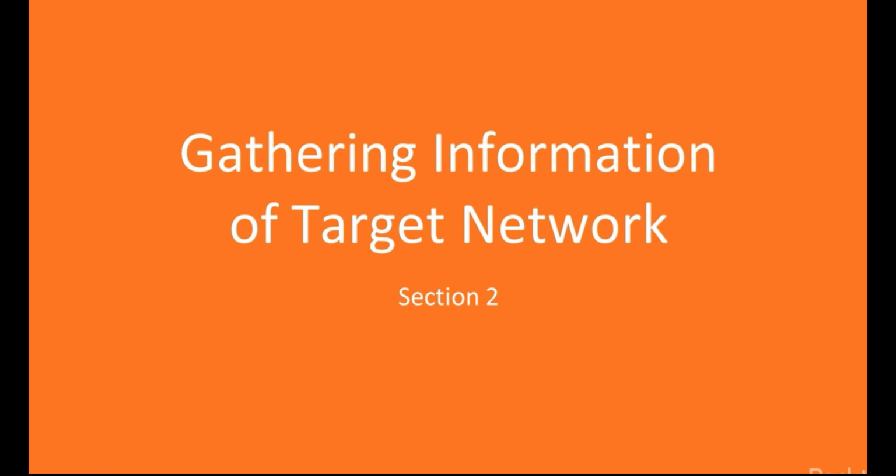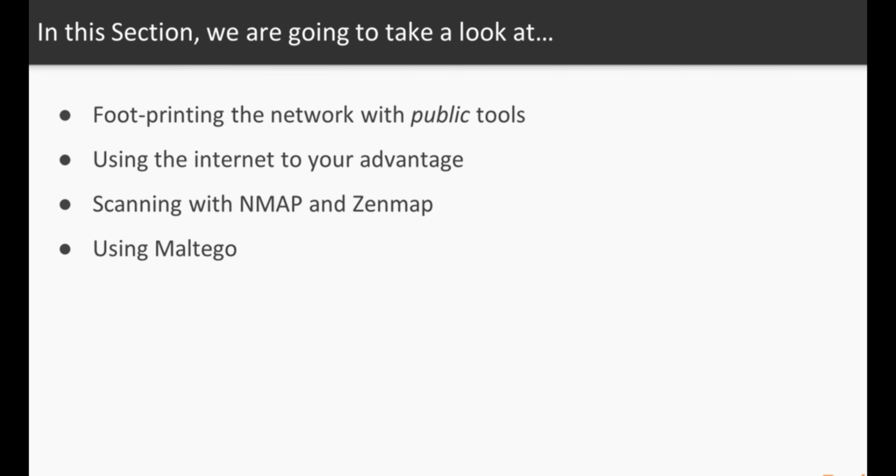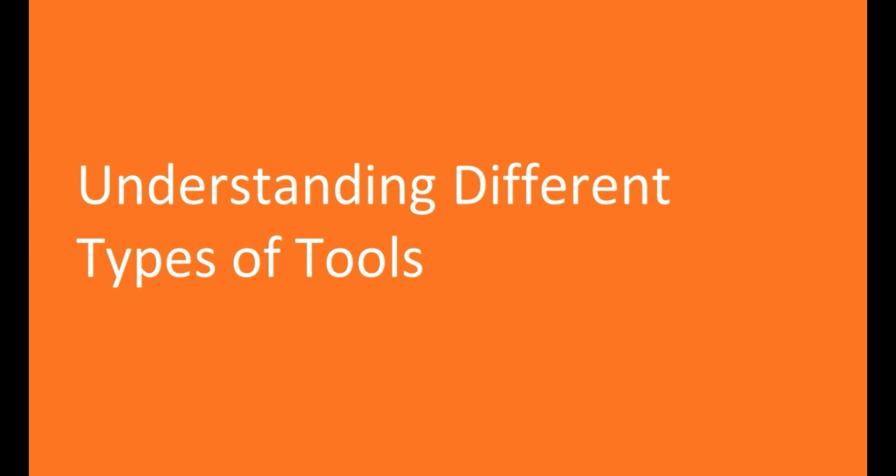In this video, we are going to be getting lucky and getting some info. We will look at using publicly available resources to find information. We are going to manipulate Google to give us what we want, and Nmap will be our port scan tool. And lastly, we will play with Maltego to give us more information on the target. In video 1, hopefully we have an overview of all the tools that we are going to be using for public records.